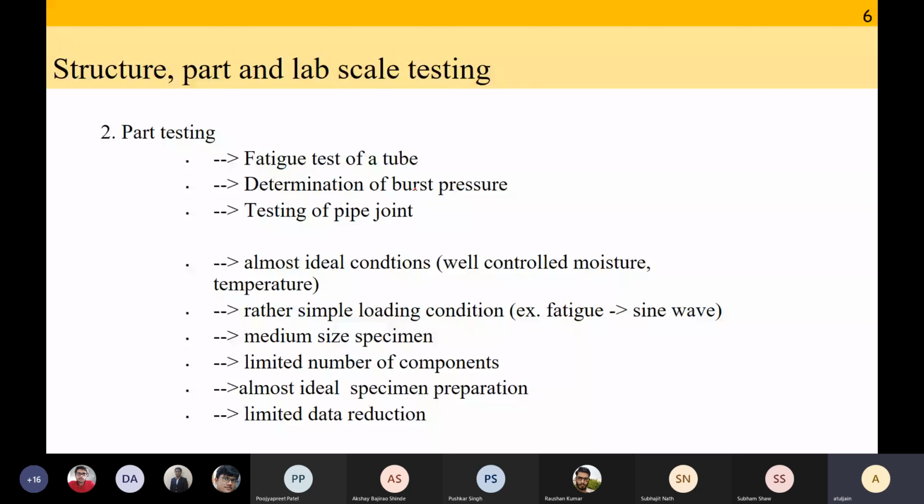Once again, you'll do almost ideal conditions. It is not simple, but rather simple. If it is fatigue, we'll go for a sine wave, we'll not go for fancy loading. Specimen size is medium. You have a limited number of components, almost ideal specimen preparation, and limited data reduction, not as extensive as you were doing for coupon level tests. At the end of your coupon level test, you found out the material. At the end of your part testing, you will know that a certain part can be made out of that material.